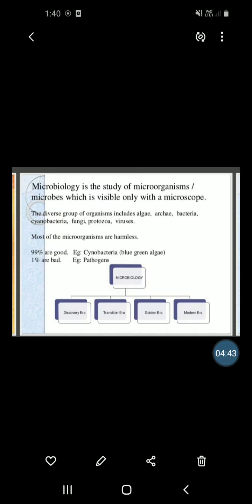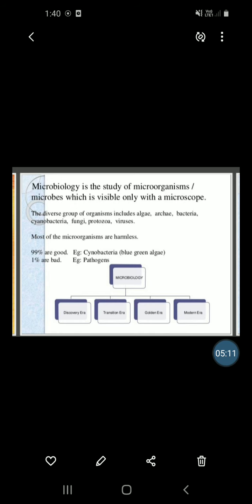We will see the history of microbiology. Before that, what is microbiology? It is the study of microorganisms or microbes, which are visible only with the microscope. This diverse group of organisms includes algae, fungi, bacteria, protozoa, viruses, and cyanobacteria.